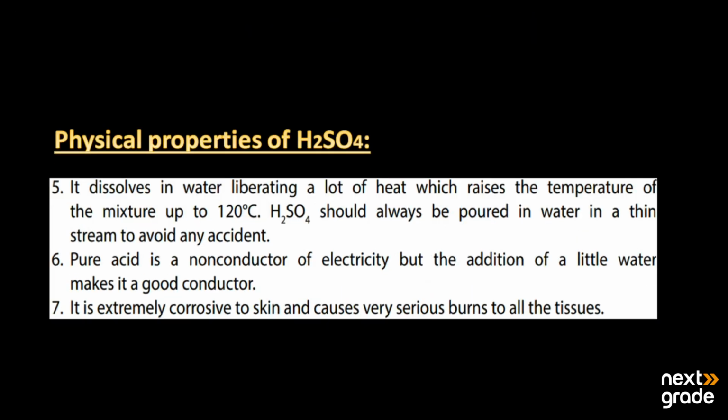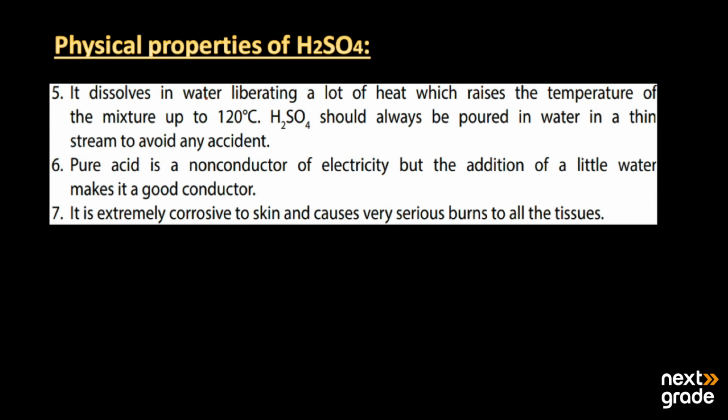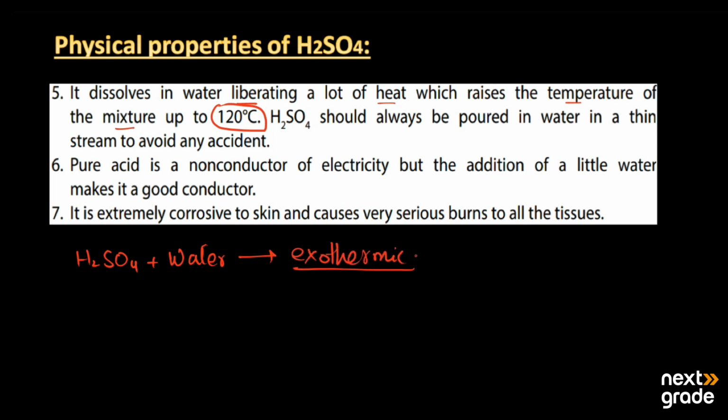Another physical property of sulfuric acid is that it dissolves in water by liberating a lot of heat, which raises the temperature of the mixture up to 120 degrees Celsius. It means when sulfuric acid reacts with water, it is an exothermic process. An exothermic process is one in which heat is released or evolved. So sulfuric acid should always be poured into water in a thin stream to avoid any accident.